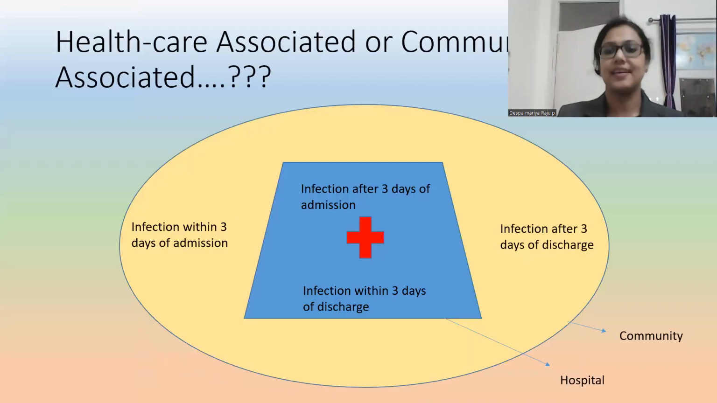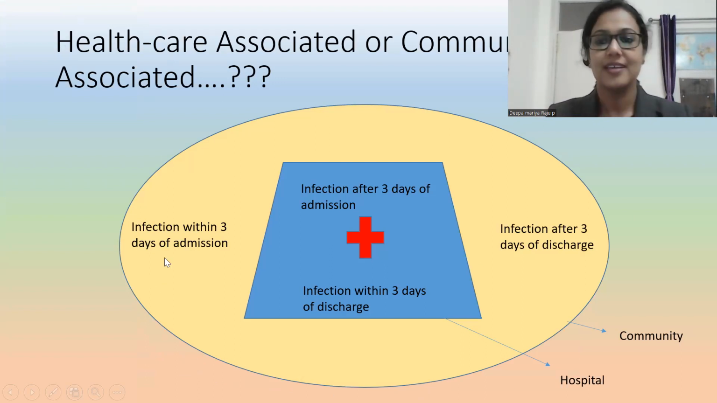Here you can see one semicircle and another shape inside that. So this blue colored area is the hospital. Just assume this as a hospital. And the outside semicircle is the community. So here, see the infection I wrote outside, in the community, is the community acquired infection. And inside this blue, the hospital, is the hospital acquired infection or healthcare associated infection.